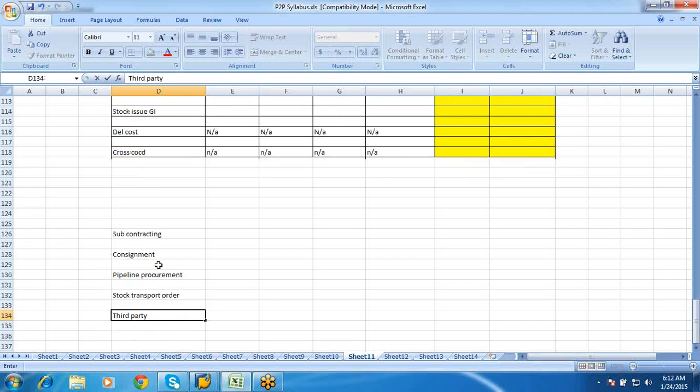These are the five special procurements which will be taken care of in your standard SAP system.